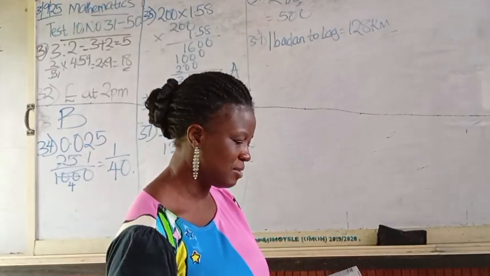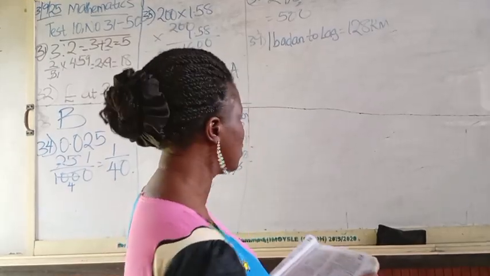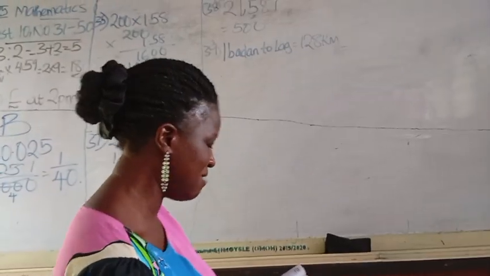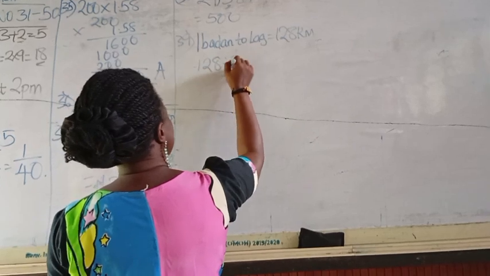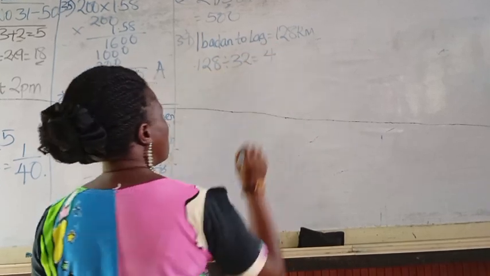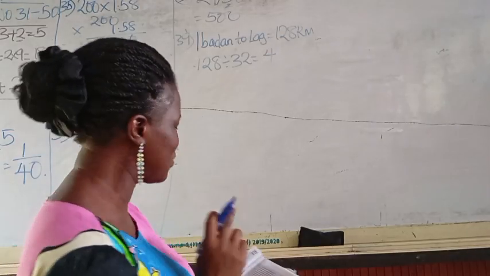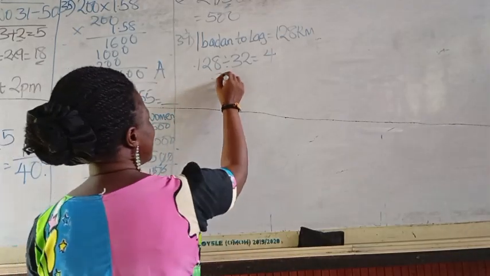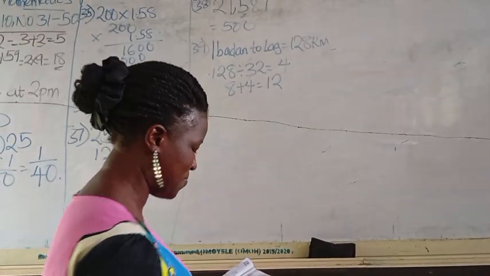And we are told that the train covers 32 kilometers every hour. So it's going to be 128 divided by 32, which is equal to 4. And we are told that he started the journey by 8. So that's the 8 o'clock he started with plus the 4 hours, which is equal to 12. That is not still our final answer.